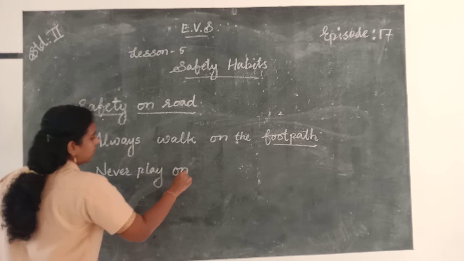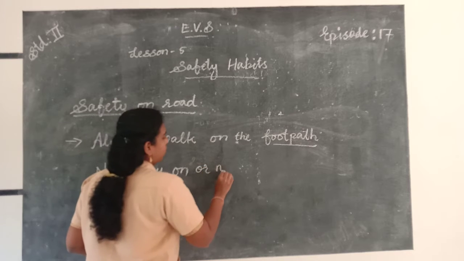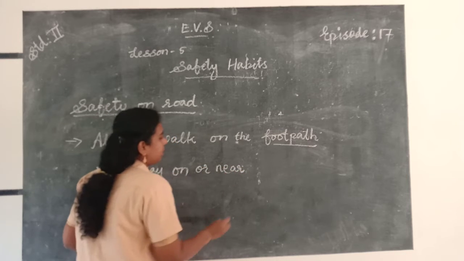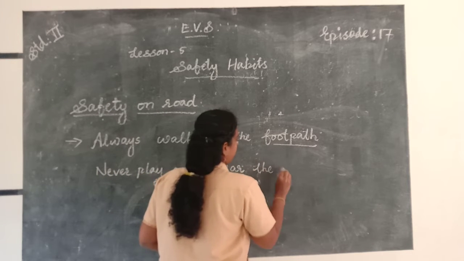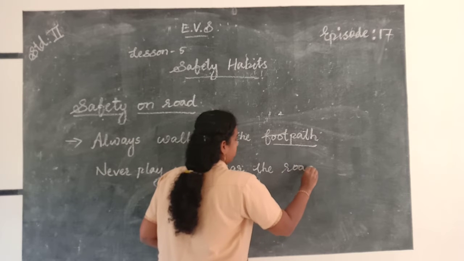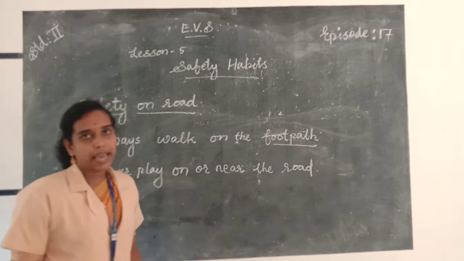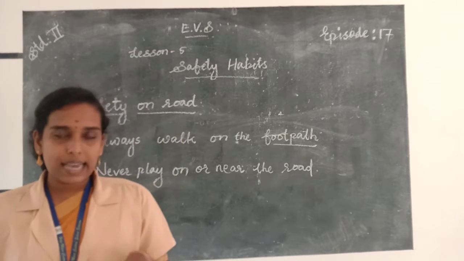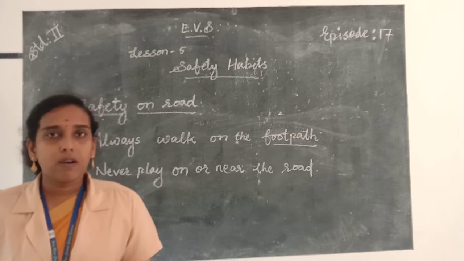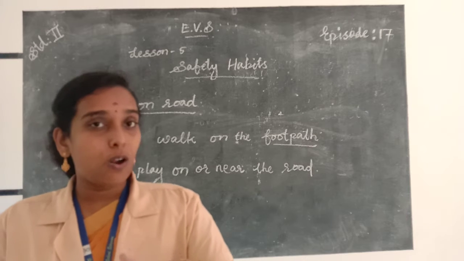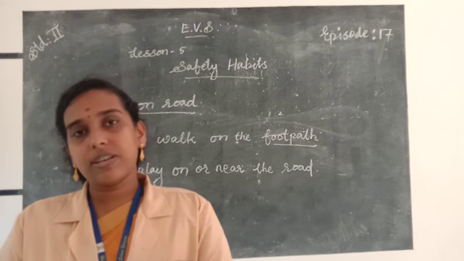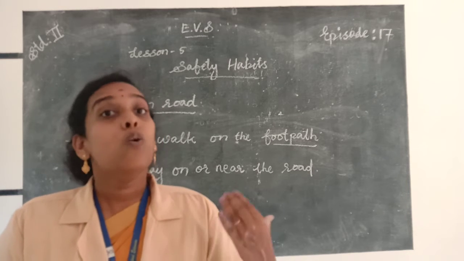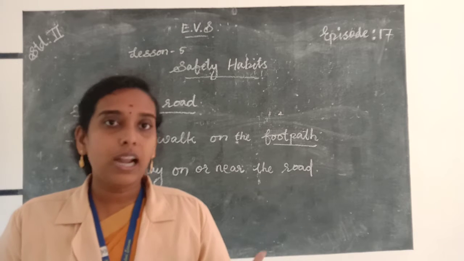Never play on or near the road. N-E-A-R, near the road. Which may cause accidents. Then always follow the traffic lights and signals while walking on the road. And always you should follow safety rules like traffic signals and traffic lights while driving a vehicle also.